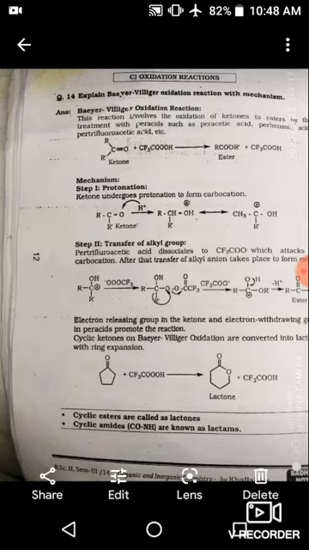After that, transfer of the alkyl group takes place to form the ester. It is a simple dissociation.